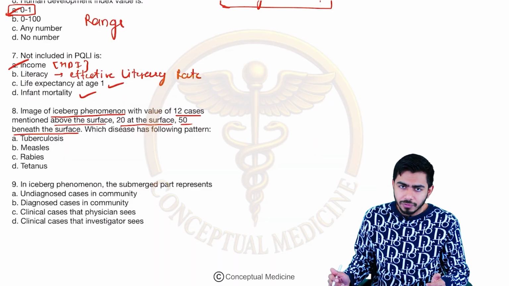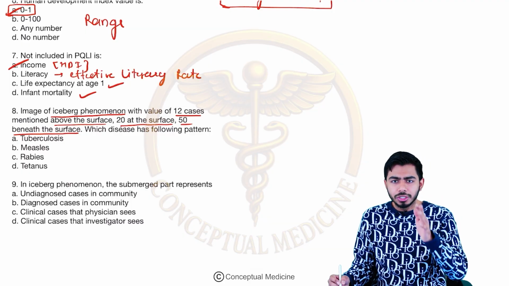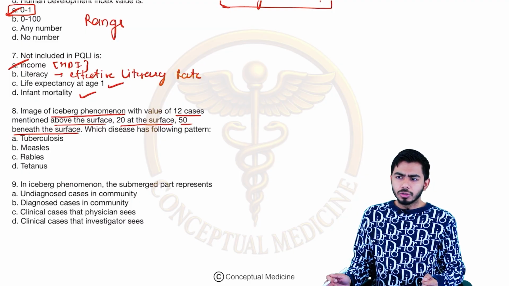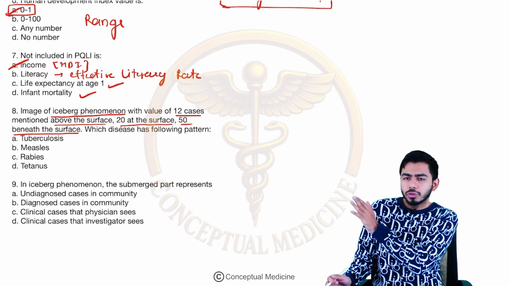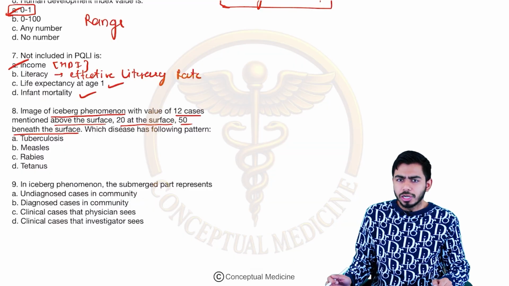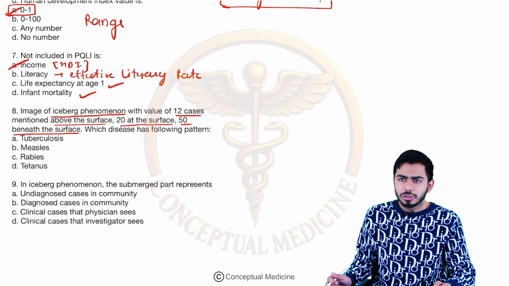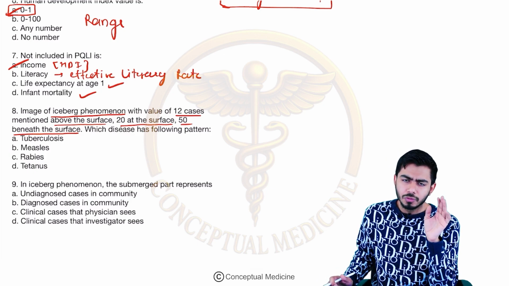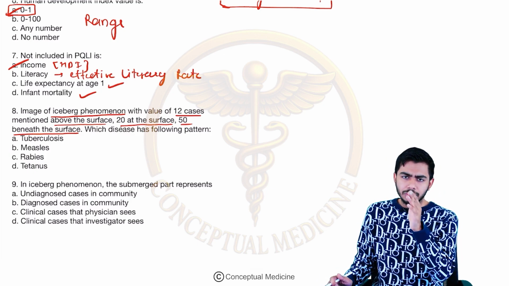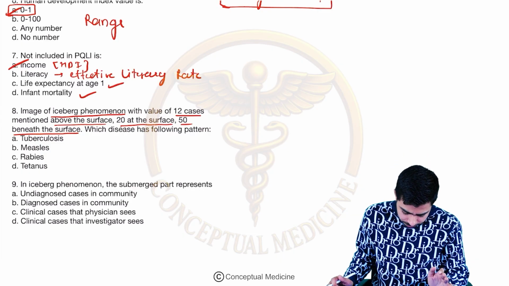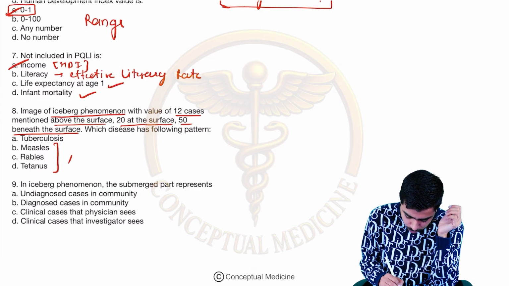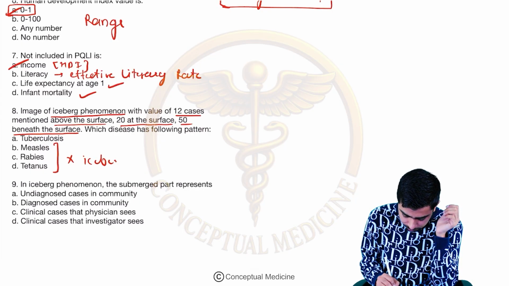So what disease had the following pattern? I told you the diseases which are showing the iceberg phenomena and the diseases which are not showing the iceberg phenomena. If you remember smartly the diseases which are not showing the iceberg phenomena, then you can answer these kinds of questions very easily. I just told you 3 diseases, which was MTR: measles, tetanus and rabies. Measles, tetanus, rabies, they do not show iceberg phenomena.